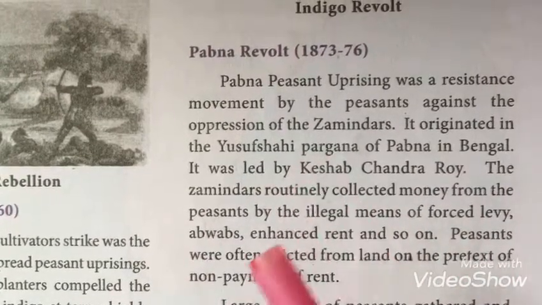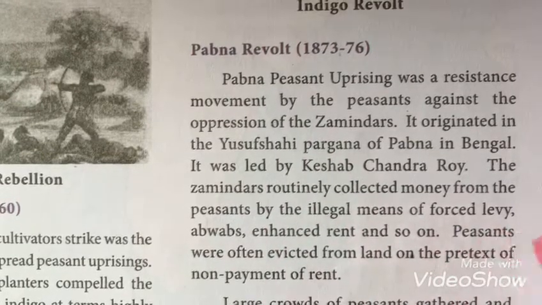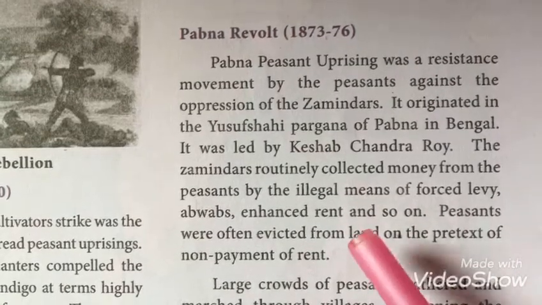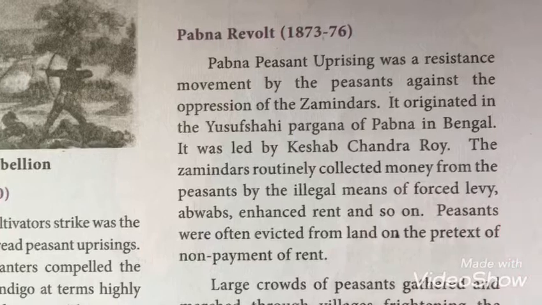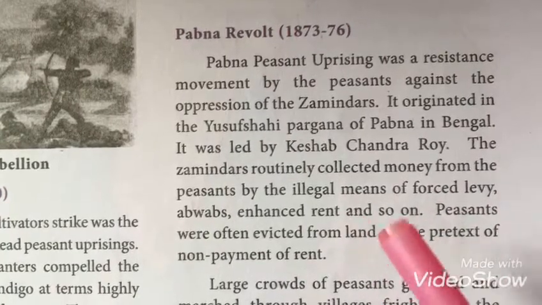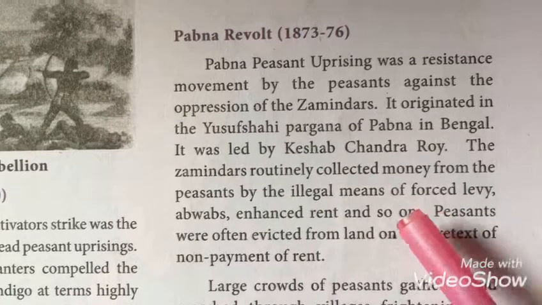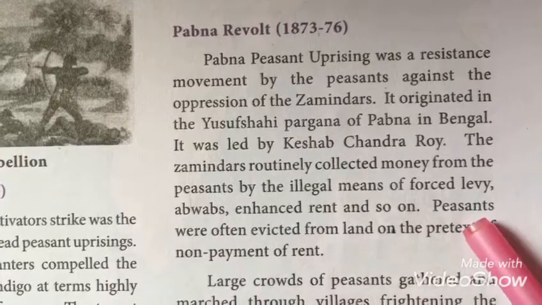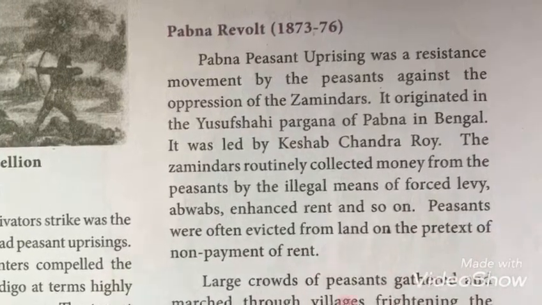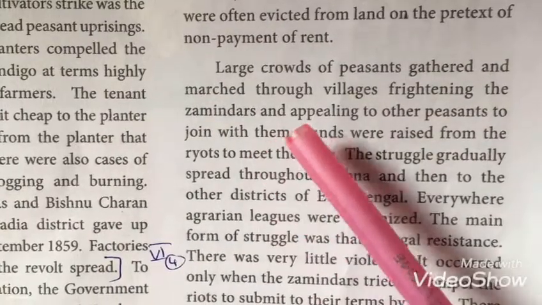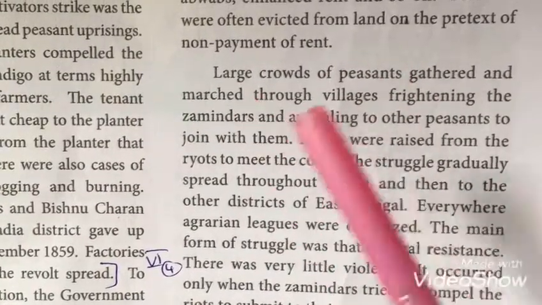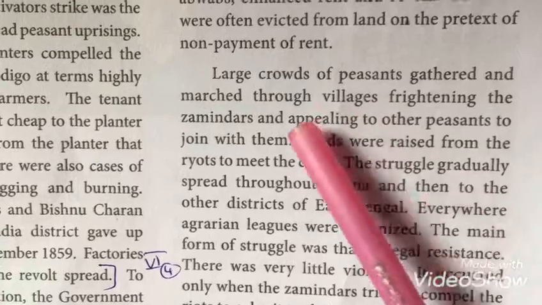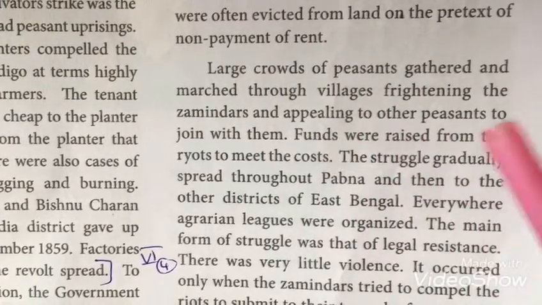They started to collect it by illegal means like forced levies, enhanced rent and so on. So the zamindars started to collect money from the farmers in an illegal manner. They would collect a higher amount as rent, and declare increased rent. This made the farmers revolt against the zamindars. Large crowds of peasants, many farmers, gathered together and marched through the villages, and tried to influence the other farmers to join them.